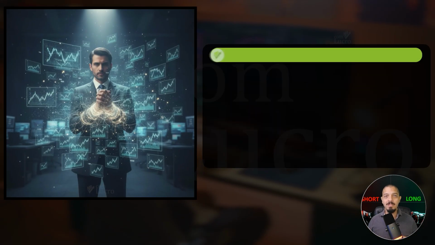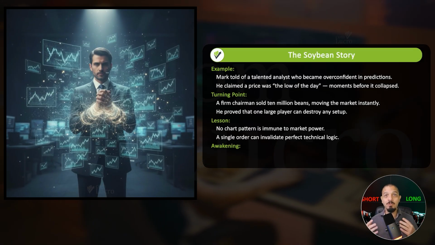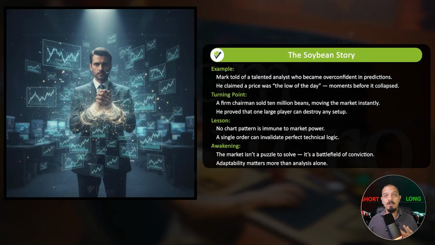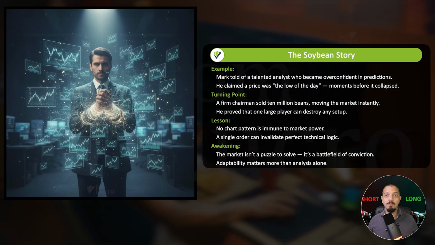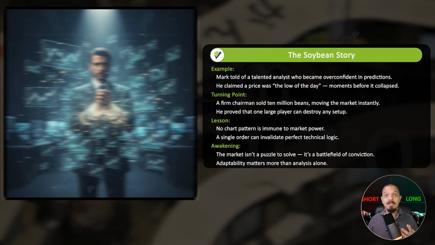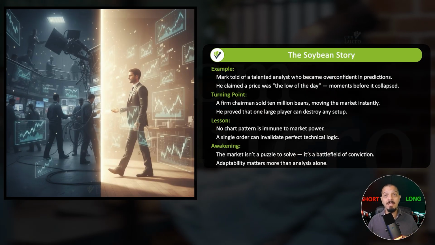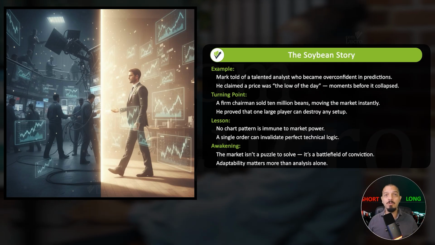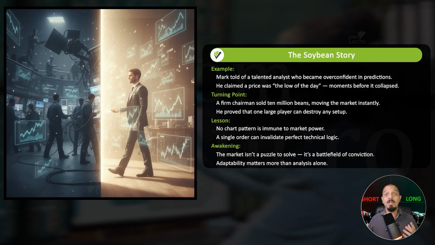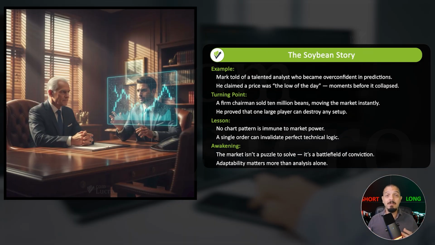And just to show how unpredictable the market really is, Mark once told a story about a trader he mentored. This trader was an excellent analyst, one of the best Mark had ever met, but he struggled to execute trades successfully. So Mark advised him to focus on analysis instead of trading other people's money. The man followed his advice and became an analyst for a major firm at the Chicago Board of Trade. One day, the firm's chairman, an old-school grain trader, sat down with him. The chairman was skeptical about technical analysis and wanted to see how it worked.